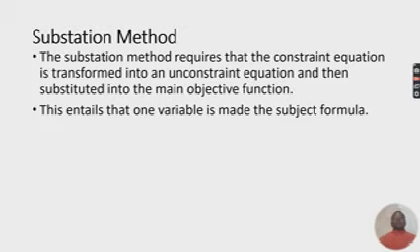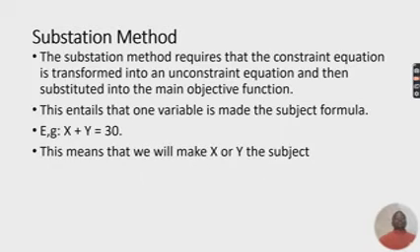So you are going to have two variables, one may be x, the other one may be y, and you will make one of those the subject. For example, x plus y is equal to 30. That's a constraint equation: x plus y is equal to 30. Now, when we do the substitution, we will make x the subject, or y the subject.